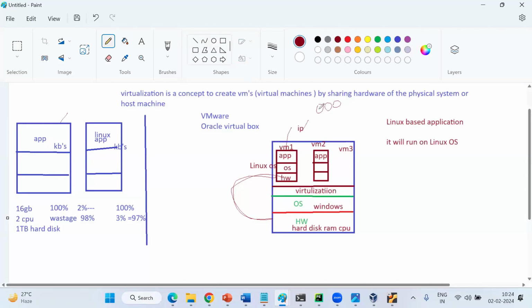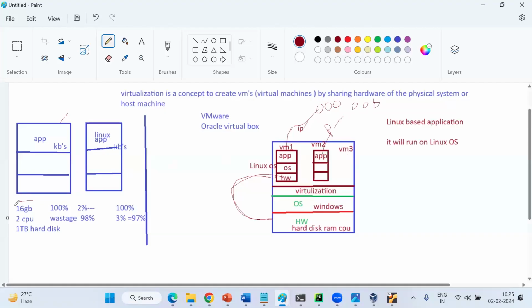Users are going to access the VM indirectly, not the physical server. This is a different application, different IP, different network. Now indirectly, one physical machine supports different applications, different operating systems, different IPs. Indirectly, what we are doing here is saving our resources.